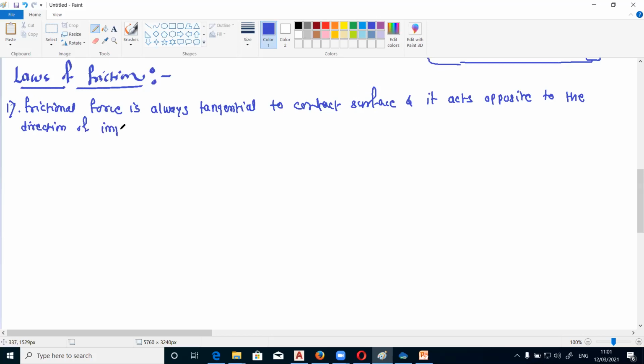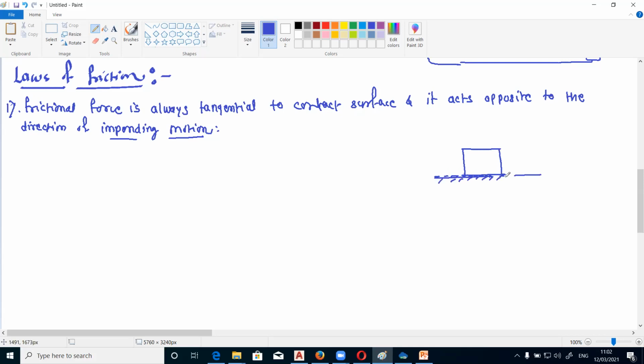So what is the meaning of impending motion? Impending motion means if the object starts moving because of the external forces, then it shows the direction of the motion.